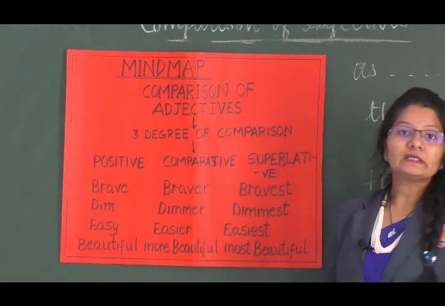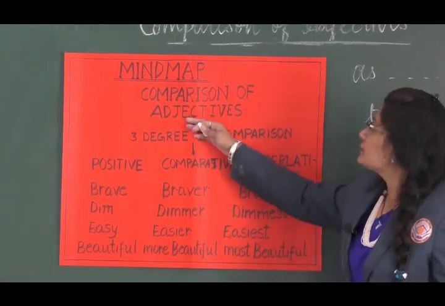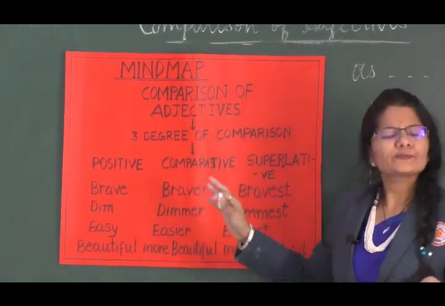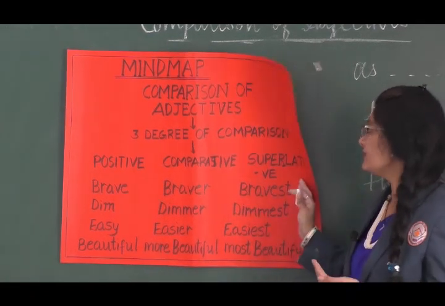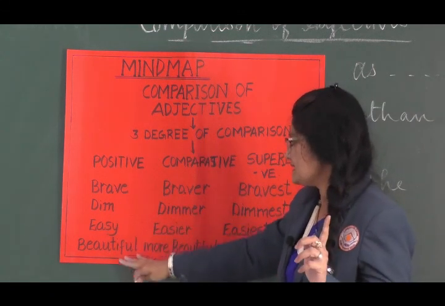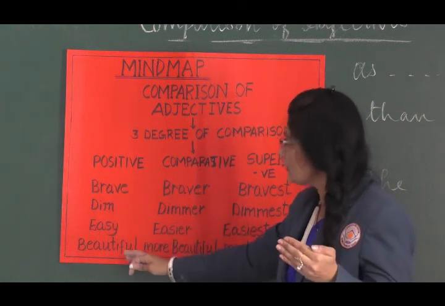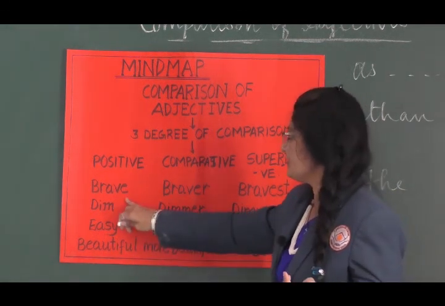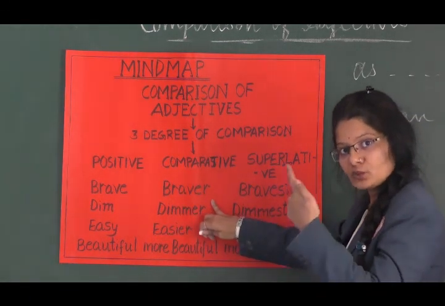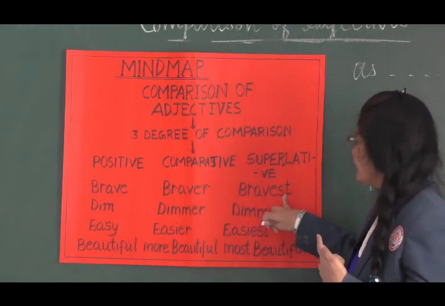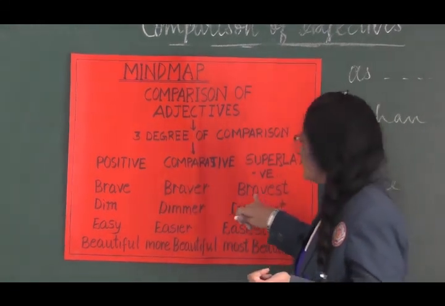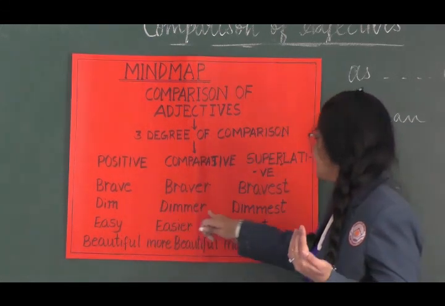So kids, what have we learned today? We've learned comparison of adjectives, that there are 3 degrees of comparison. One is positive, one is comparative, and then the superlative degree. So what is positive degree? Brave, dim, easy, beautiful. So we have seen all the 4 rules applied here. So brave, braver. So you simply change the positive degree to comparative degree by adding R. Then you add bravest, B-R-A-V-E-S-T.